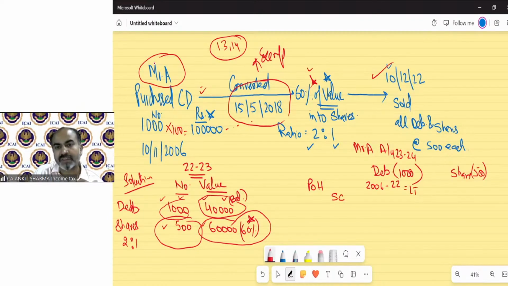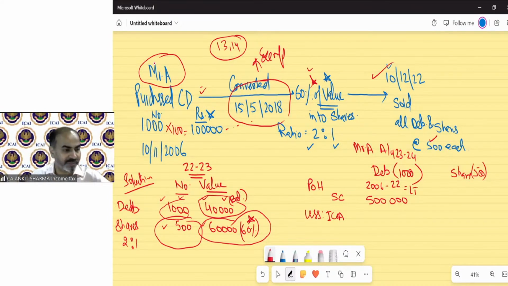Now what is the sale consideration for the debenture? 1000 debentures, we sold everything at 500 rupees each. So the 1000 debentures' selling price is 5 lakh, less index cost of acquisition. It's a long-term asset, but I have told you in the provision of indexation, there was a note, I guess the third note, which says there is no indexation on bonds and debentures except in capital index bonds. And because no capital index bond has been mentioned over here,